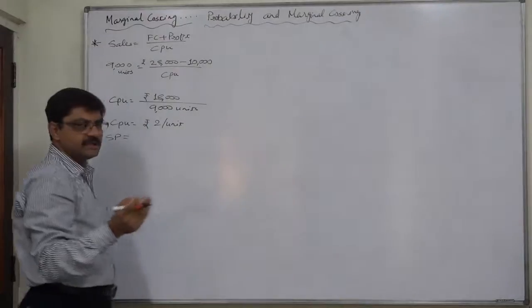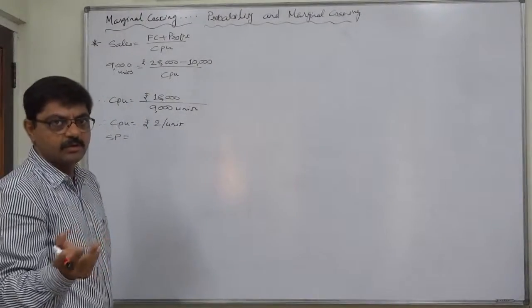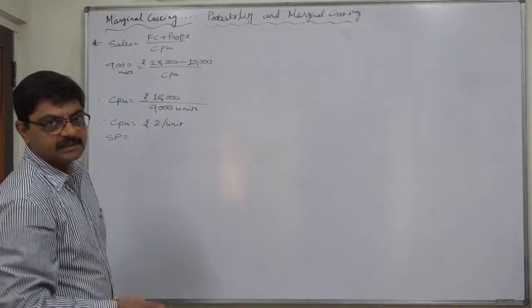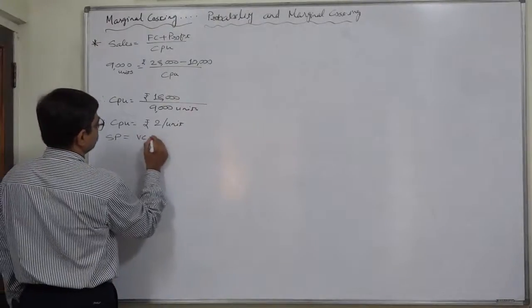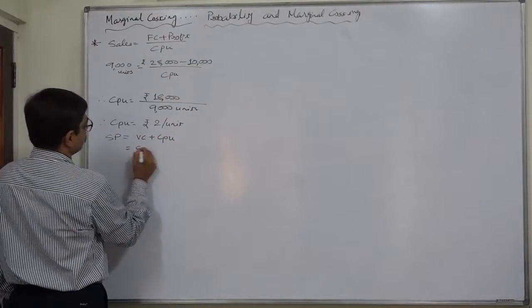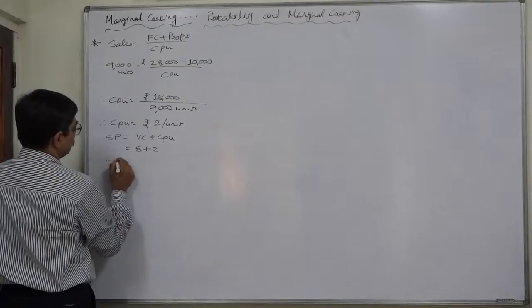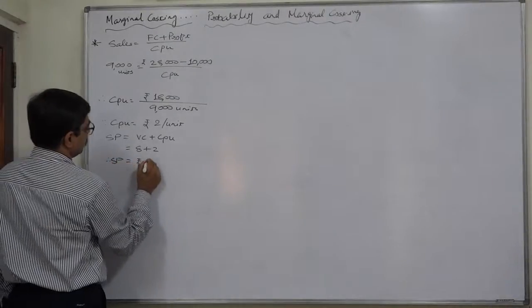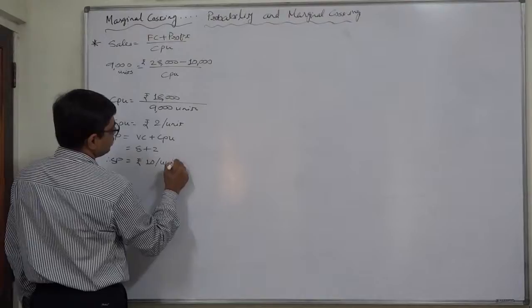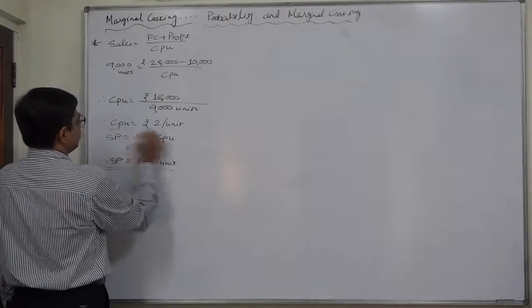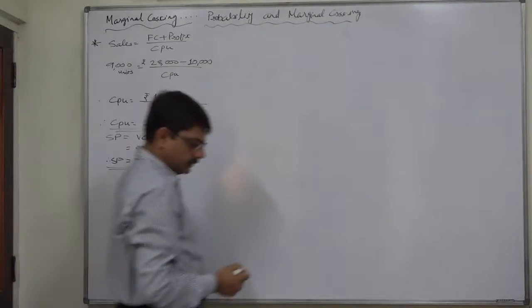Let us calculate selling price. If contribution is selling price minus variable cost, obviously selling price is variable cost plus contribution. I just calculated it as a result of curiosity.